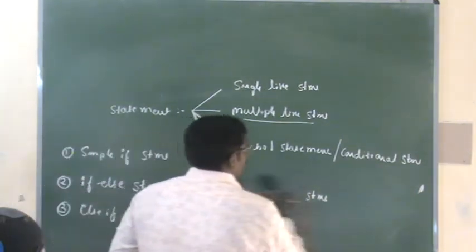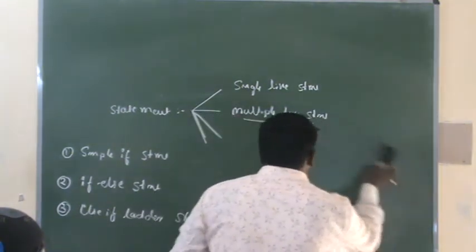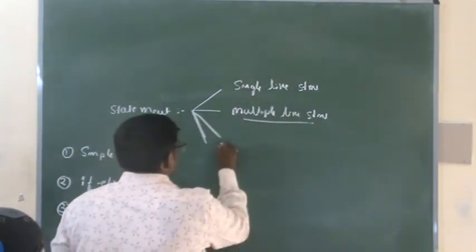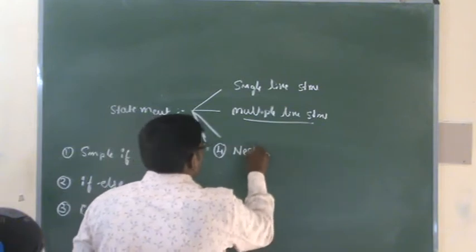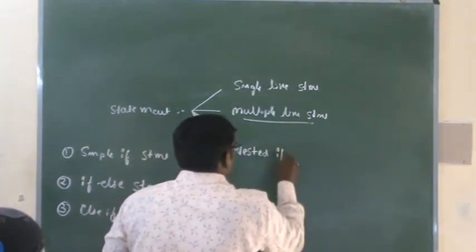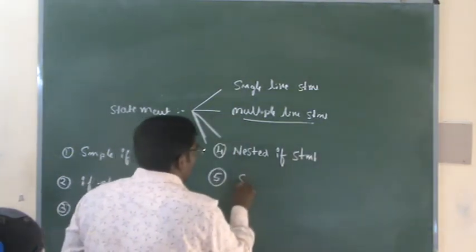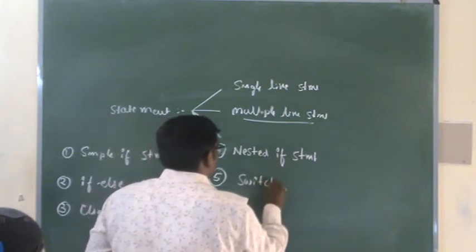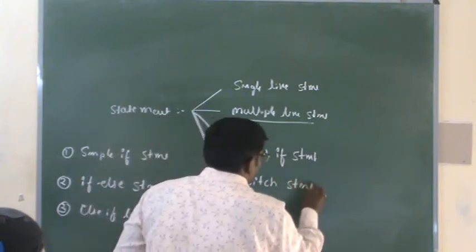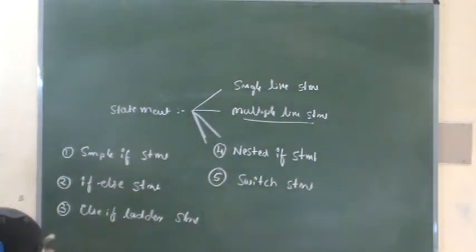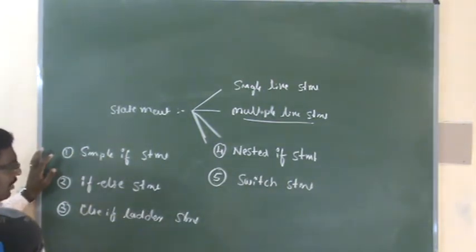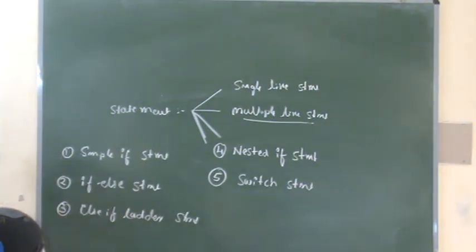Fourth one is nested if statement. And last one is switch statement. So these are all the examples of control statements or conditional statements in C++: simple if statement, if else statement, else if ladder statement, nested if statement, and switch statement. Now we will discuss one by one.